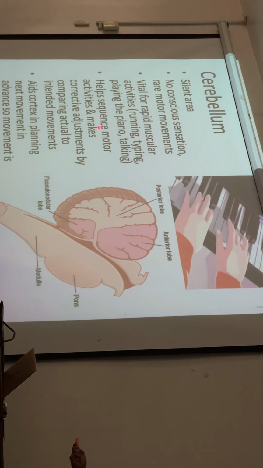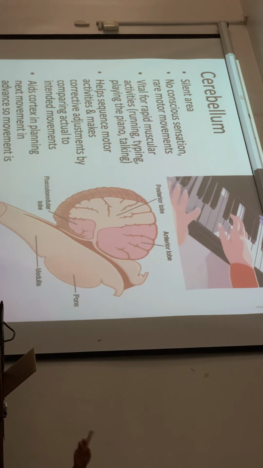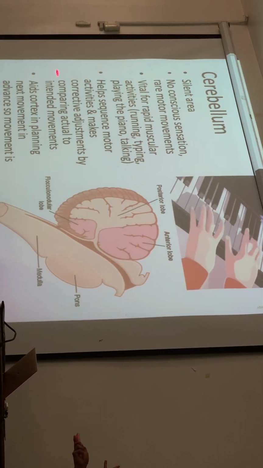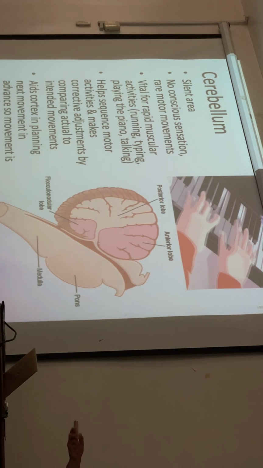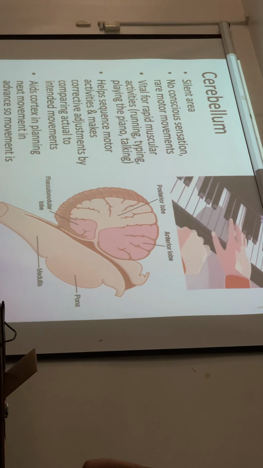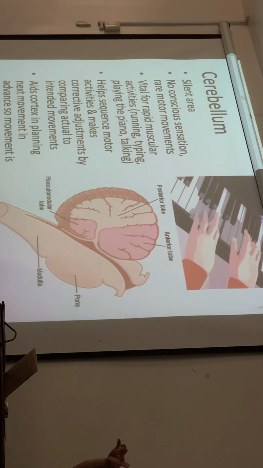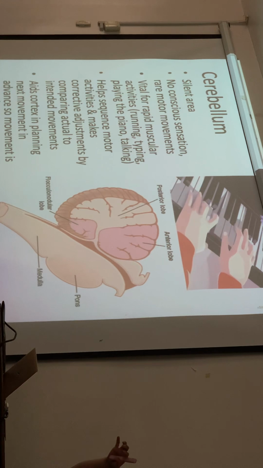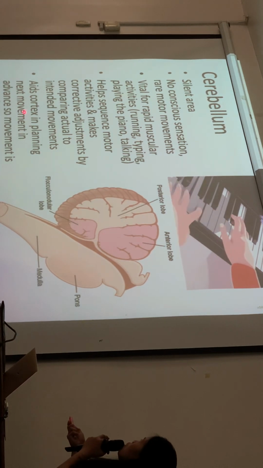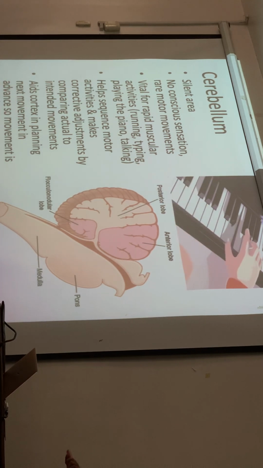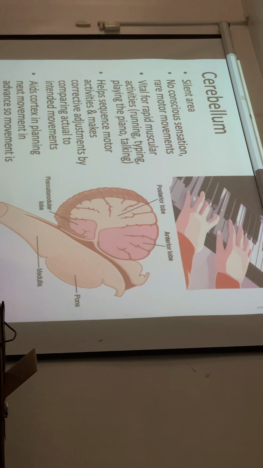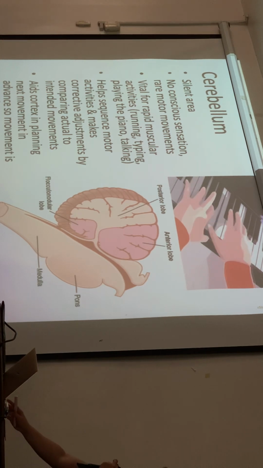It helps with sequencing of motor activities, and makes corrective adjustments by comparing actual to intended movements. While you are doing the activity, it's also helping you to adjust. And it aids the cortex in planning the next movement in advance, so the movement is smooth. Okay, so that's the cerebellum.